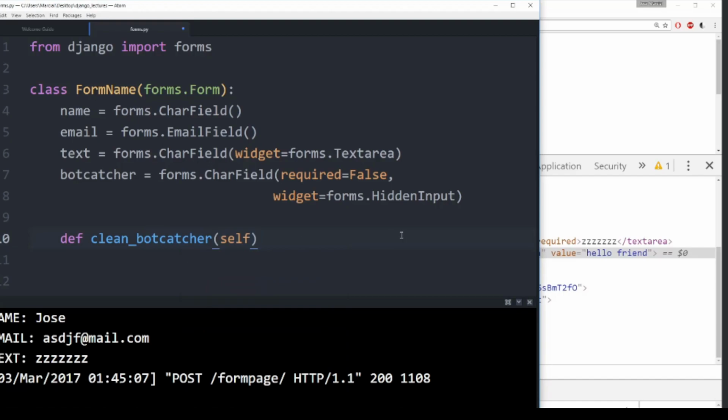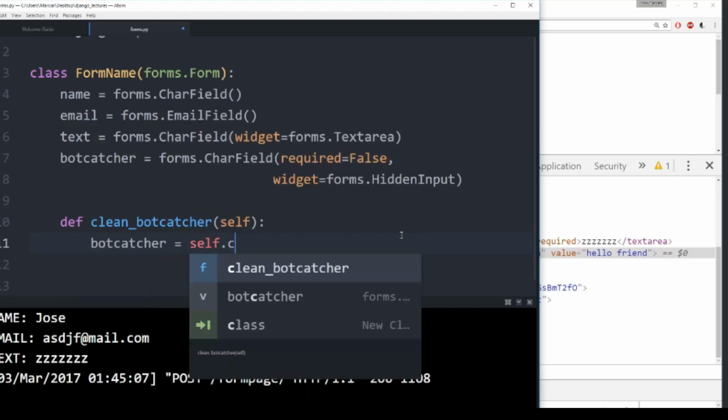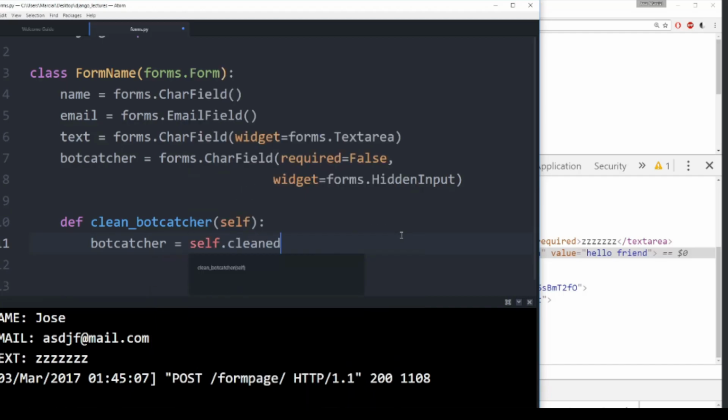And remember, this is a field inside of the class, so we use self. First, I will say bot catcher is equal to self dot cleaned data, and actually grab what bot catcher is returning over here from my forms.